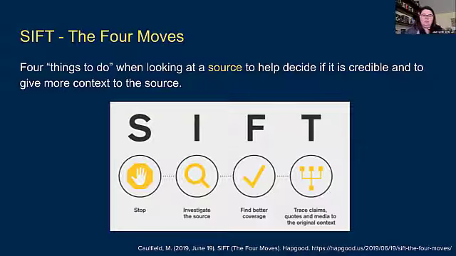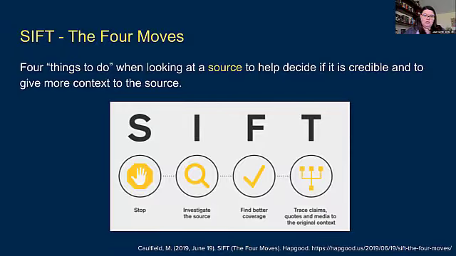The original model of SIFT comes from Mike Caulfield, and it asks us to investigate the source a little bit more. Now with AI, we can't necessarily investigate the source, right? We can't really go in and see the training model or see how this is working, okay?